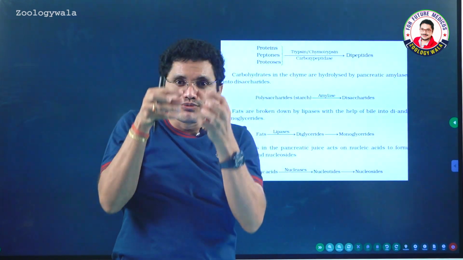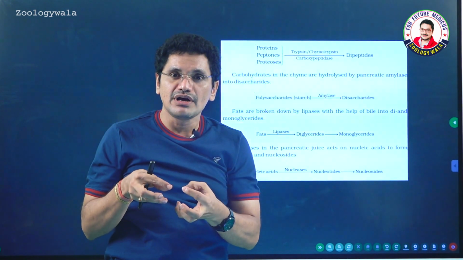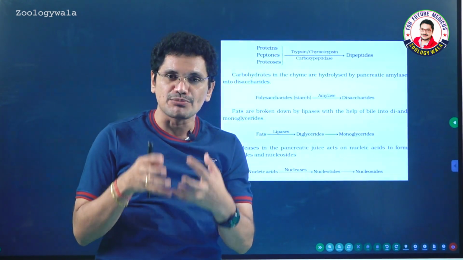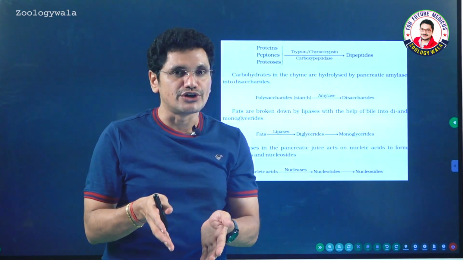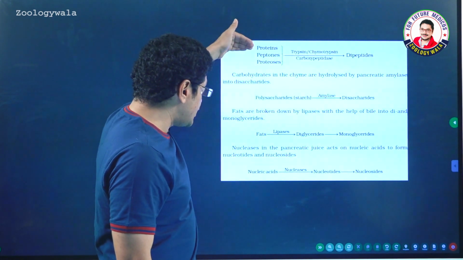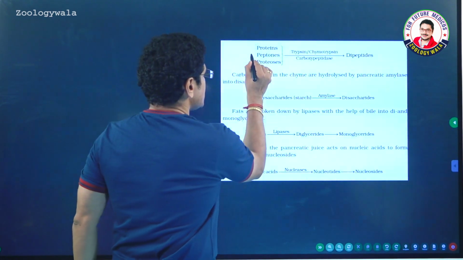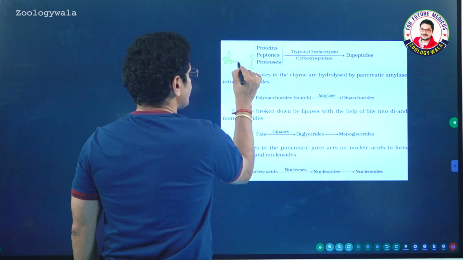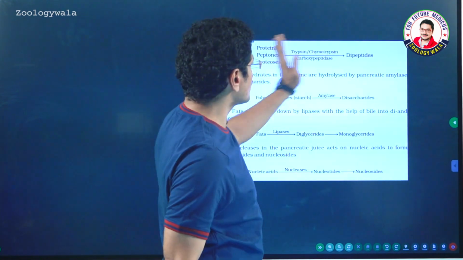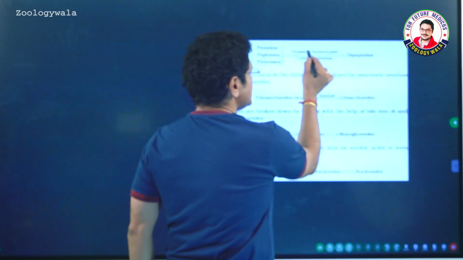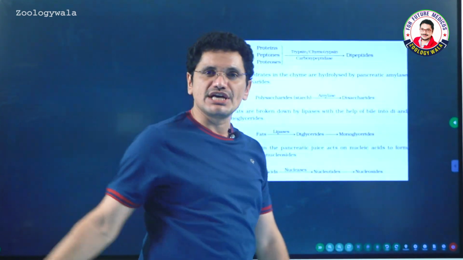Proteases and peptones move into the duodenum, along with the native proteins which are present in the duodenum. Native proteins means the proteins as such which are released into the duodenum. Why? Because the stomach is not going to handle all proteins. So the native proteins, proteases and peptones which came from the stomach are going to be converted into dipeptides in the presence of enzymes like trypsin, chymotrypsin, carboxypeptidase.